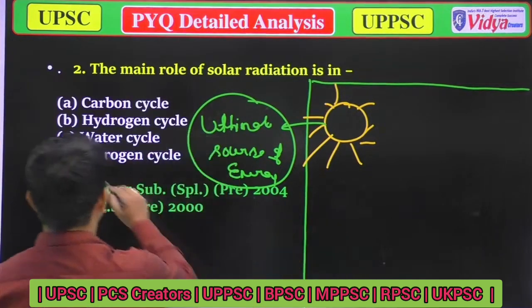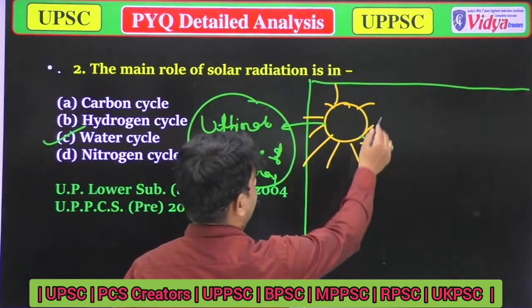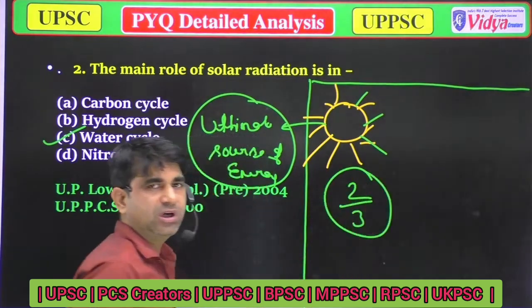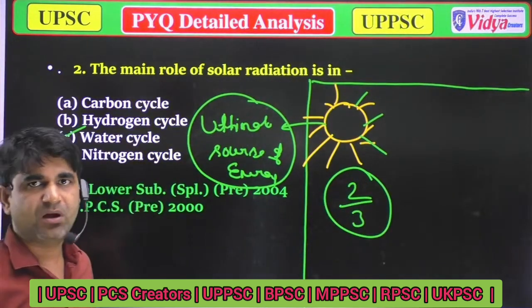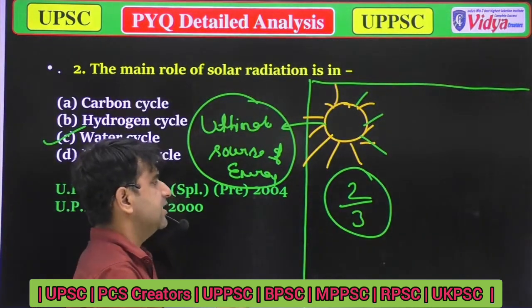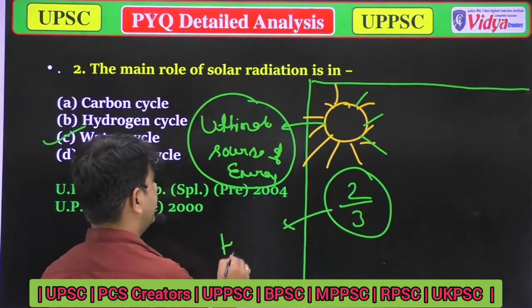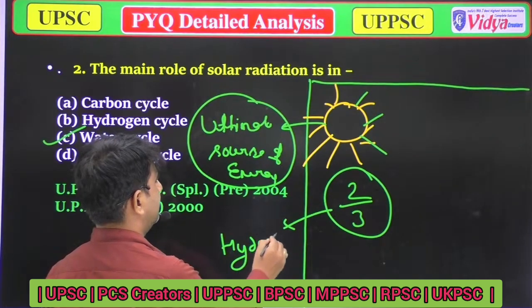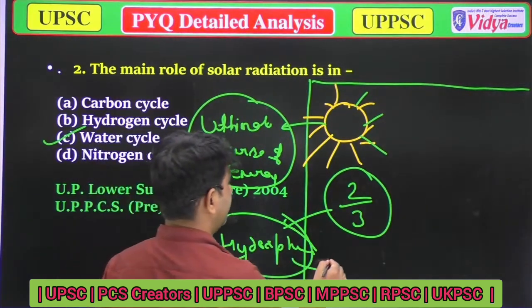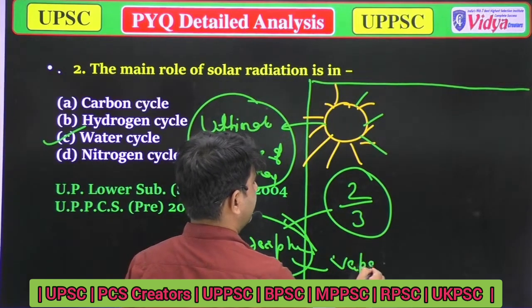When we talk about the water cycle, about two-thirds of water is present in the oceans, as well as in the hydrosphere. In the hydrosphere, water is also present in the form of vapor.